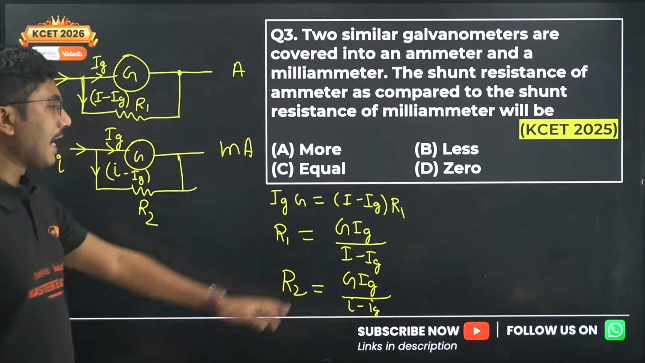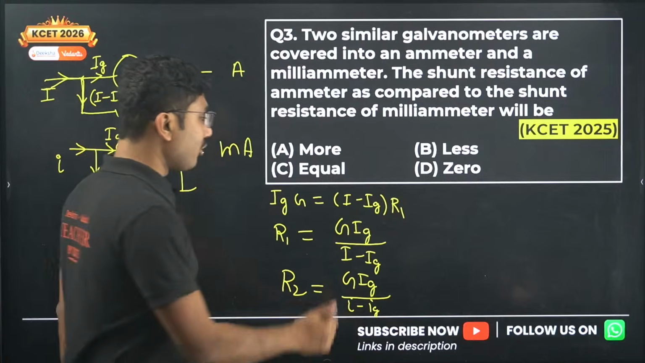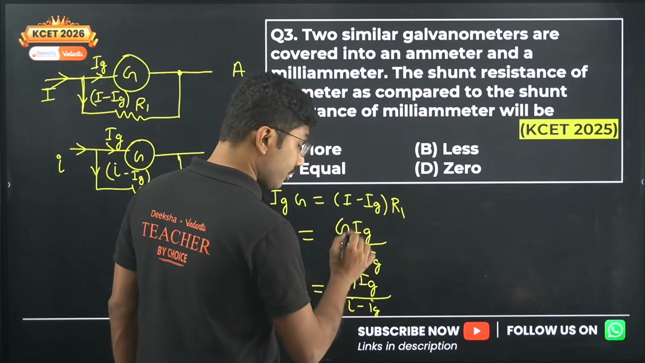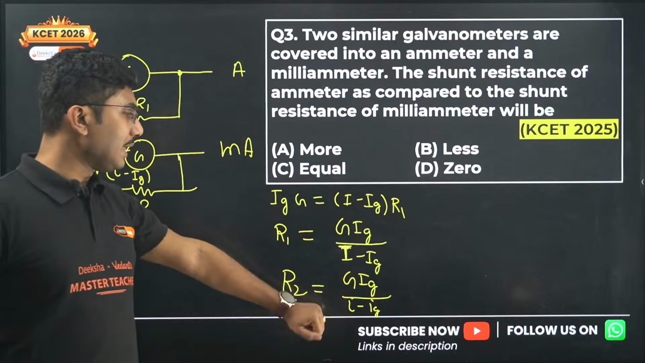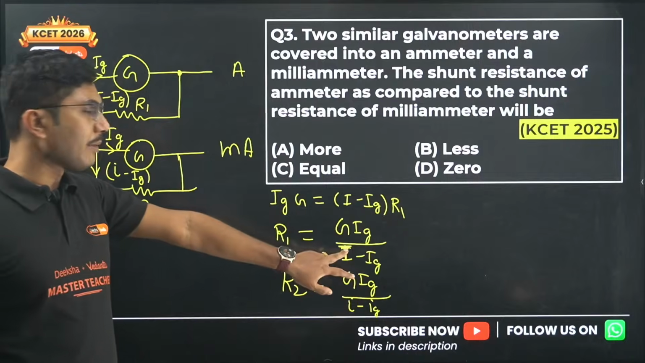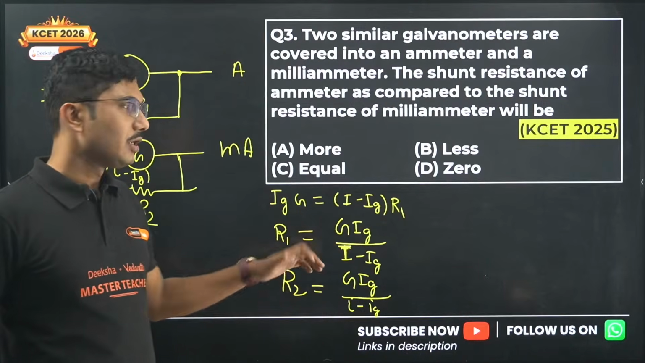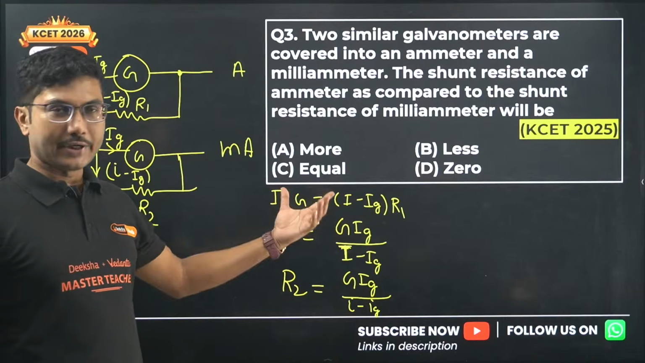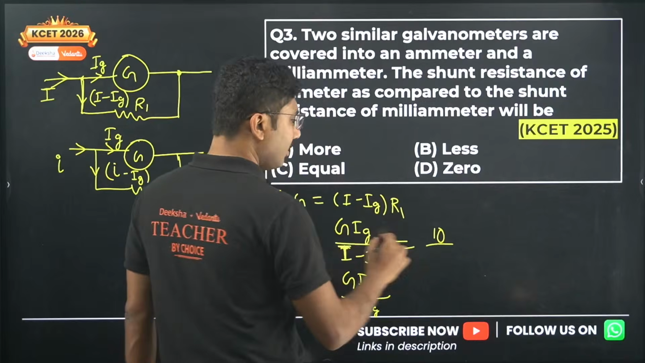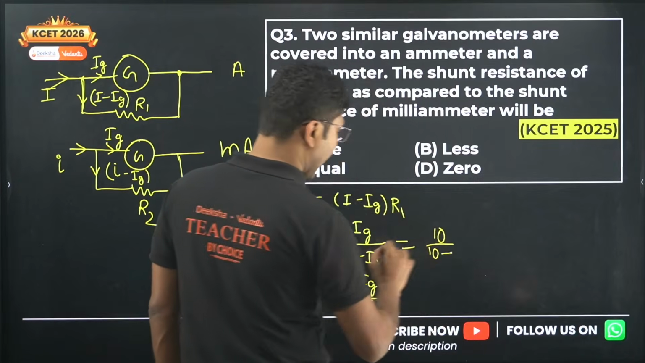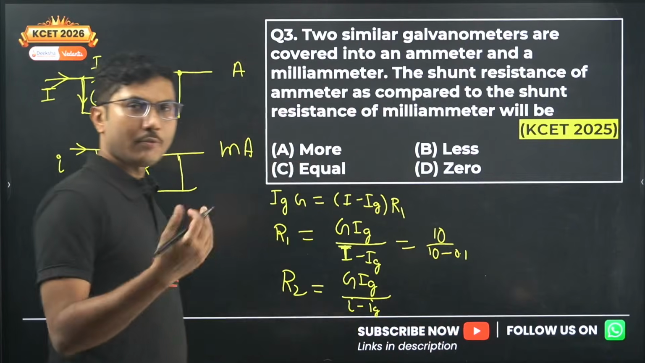Now if you see, the Ig values are the same and G Ig, the numerator, is also the same, but for the ammeter the current we are using is very high compared to milliampere. This is in milliamperes, this is in amperes, so this current is higher, which means the denominator is higher as well. So if you take any arbitrary value, say the G Ig value is say 10, and Ig say 0.1 ampere.